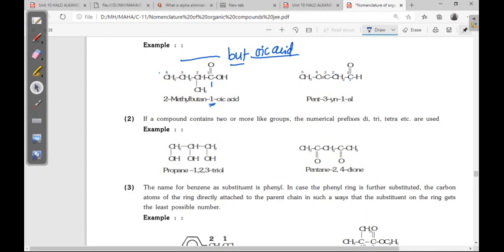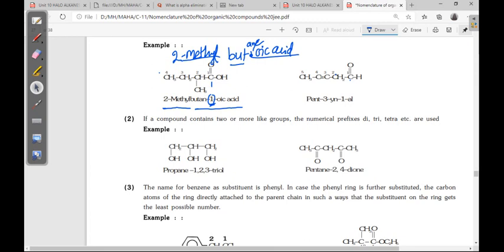Then what about substitution? Second position, 2-methyl. 2-methyl but... sorry, here primary suffix is ane. Primary suffix is ane, then oic acid. Just you cut this e. So what is the final name? 2-methyl butanoic acid. Here 1 is optional. If you keep it, it's okay. Otherwise also no problem.